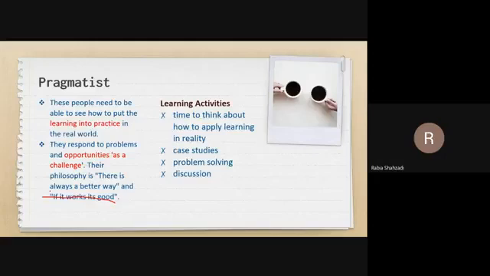Clear? I'm repeating that the pragmatists are the people who are more keen on trying out things. They learn best when there is an obvious connection between the topic and the current need. They are shown techniques with clear practical advantages. Obviously, they want results.